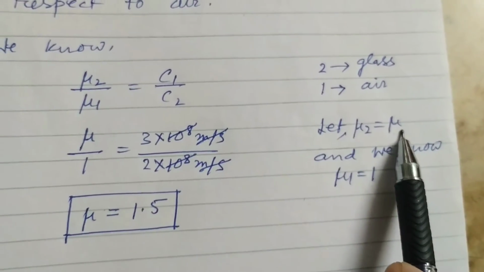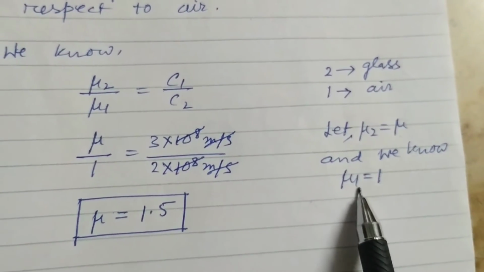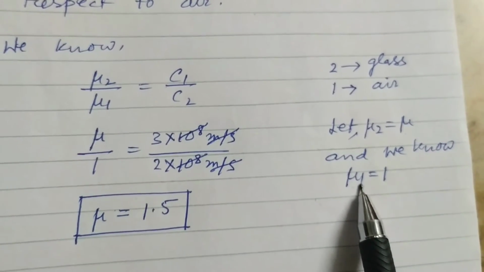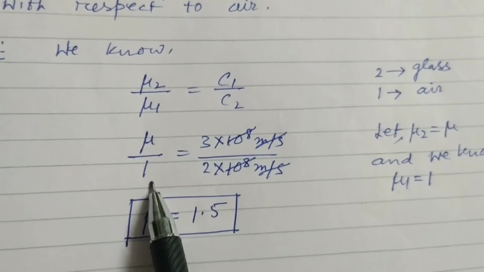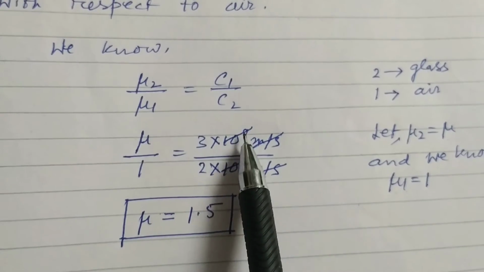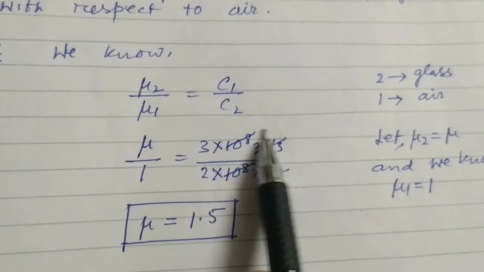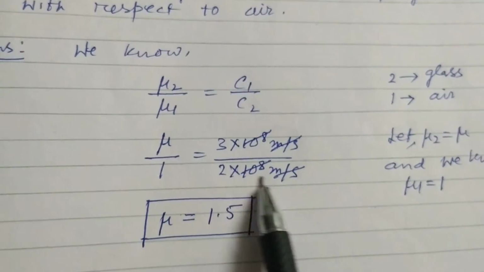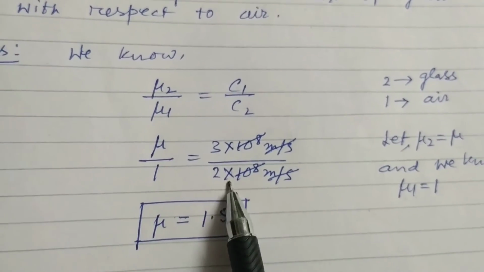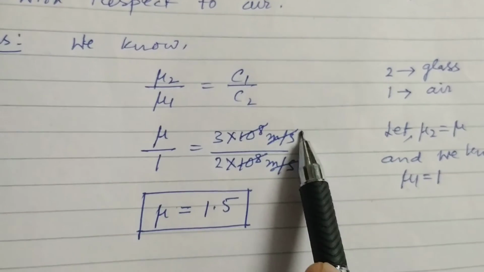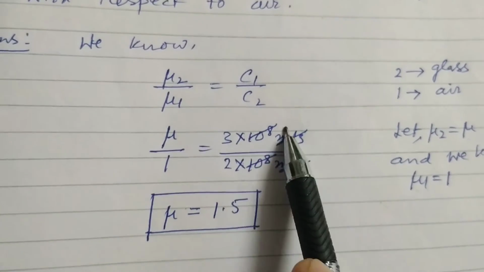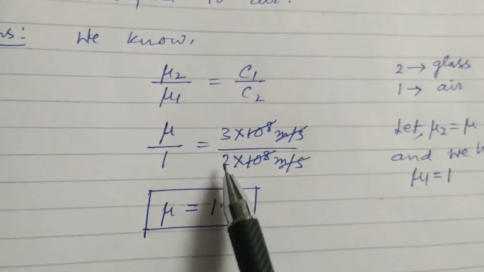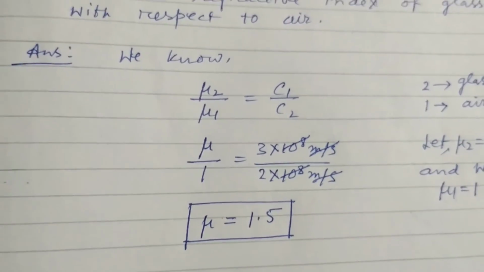So mu2 is mu now, and we know that mu1, that is refractive index of air, is 1. So mu by 1 is equal to 3 into 10 to the power 8 meter per second. This is the speed of light in air. And c2, that is the speed of light in glass, 2 into 10 to the power 8 meter per second. Meter per second cancelled, 10 to the power 8, 10 to the power 8 cancelled, 3 by 2, that is mu is equal to 1.5.